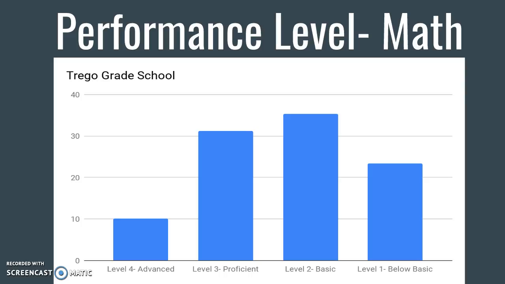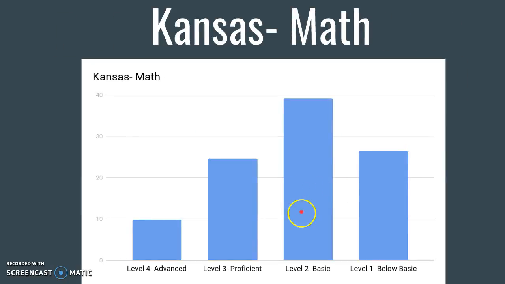As you can tell, the majority of our students at Trigo Grade School in the area of math fall into proficient and basic, which is our goal, but we really do have a large percentage that is below basic. Let's compare this to the Kansas numbers. When we look at Kansas, they have a high percentage that are in basic. Below basic is a little bit higher than ours, and proficient is a little bit lower than ours.